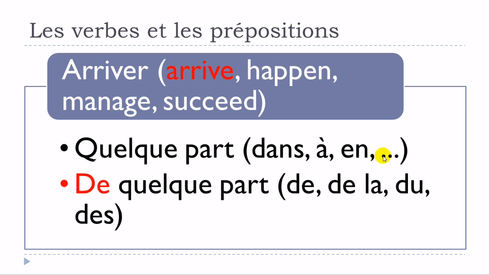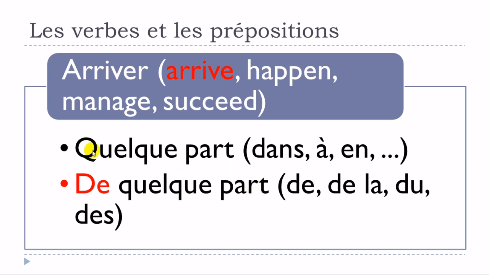All right. And all the composition that you can make with the articles. Okay. So it could be dans la, dans le, dans les. Then à la, and then à plus le would become au, à plus les would become aux, en, etc. So quelque part, and in that case, of course, you should use this preposition.